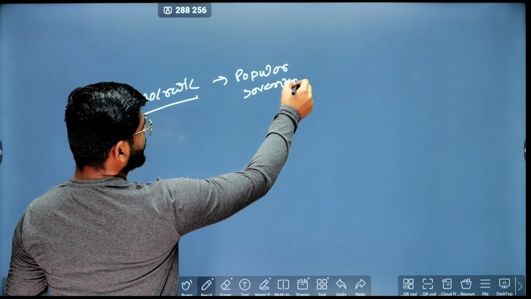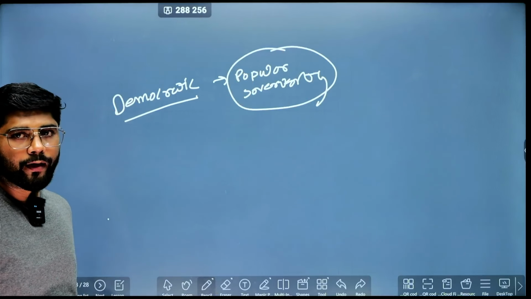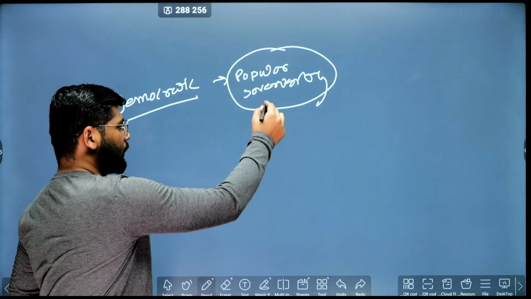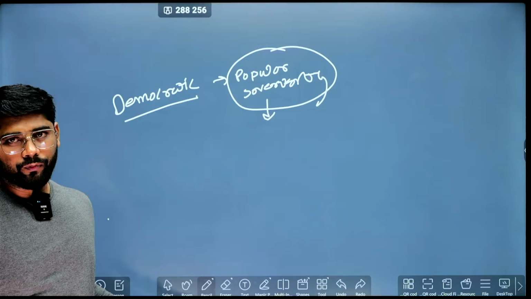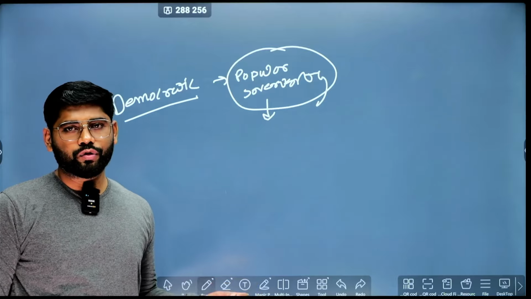Just as we discussed popular sovereignty, we the people of India, it is directly linked to popular sovereignty, which means what? All the power of the state lies in the people of India, or the people of the country are the source of the power.